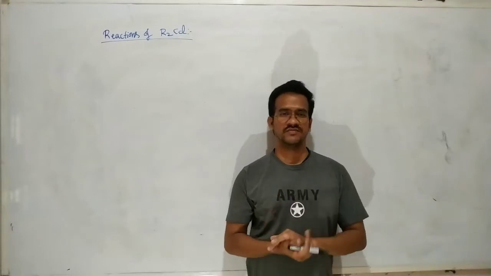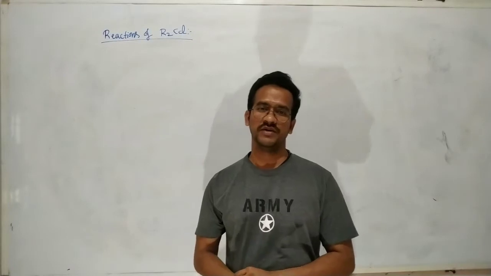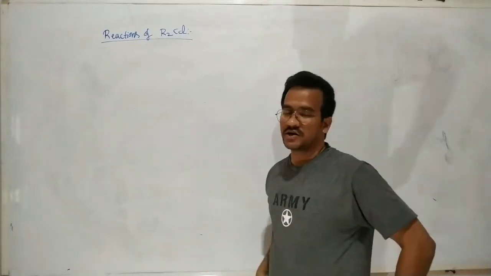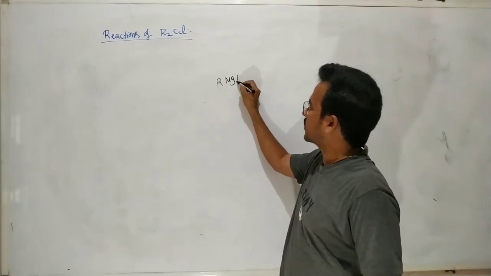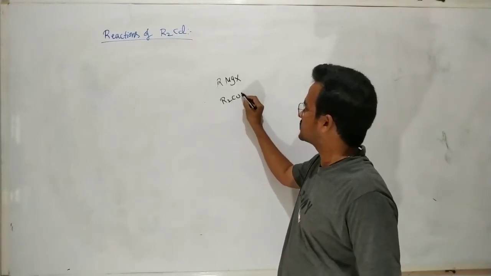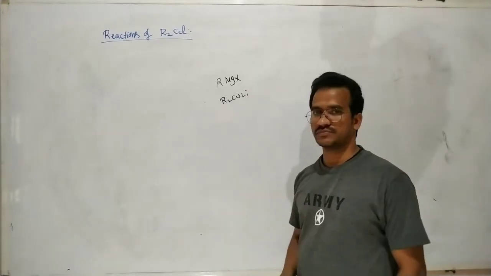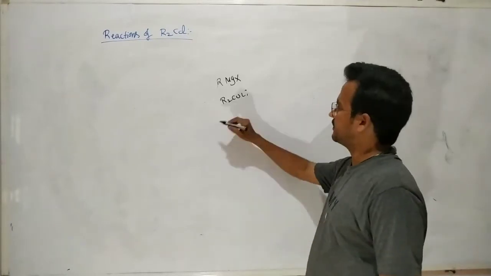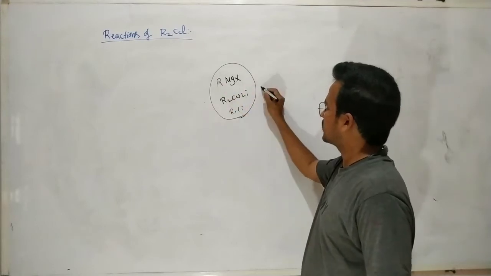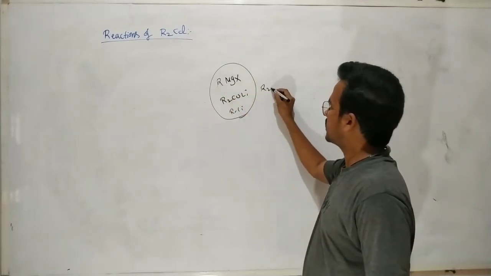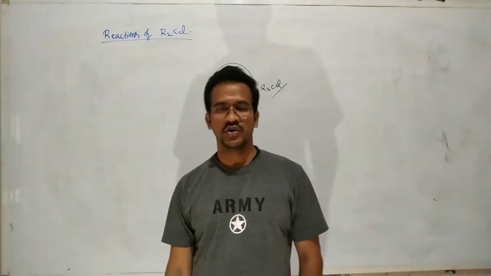So in this session we will discuss reactions of the dialkyl cadmium. It is an organometallic compound. You know the organometallic compounds: Grignard reagent, Gilman's reagent, dialkyl lithium cuprate, and one more reagent, that is alkyl lithium. So all these are organometallic compounds. Here R2Cd, dialkyl cadmium, is also an organometallic compound.